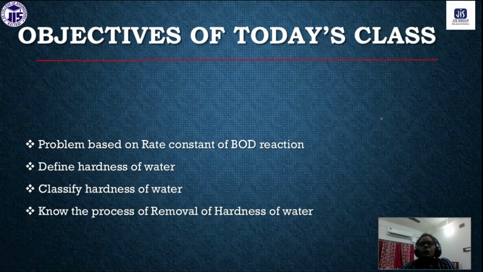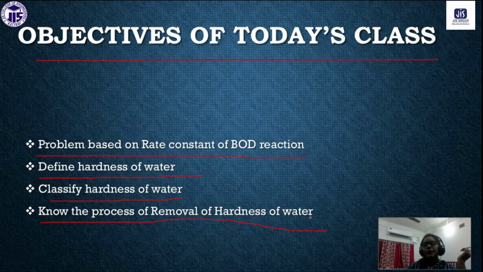Now these are some of the objectives of today's class. First of all, we will do some problems based on the rate constant of the BOD reaction. Second, you can define the hardness of water. The third one is you can classify the hardness of water. And the fourth one is after this class you can know the process of removal of hardness of water. Generally we have two types of hardness that we will discuss in detail. So these are all our objectives of today's class.